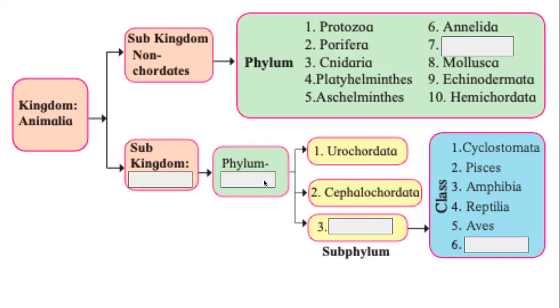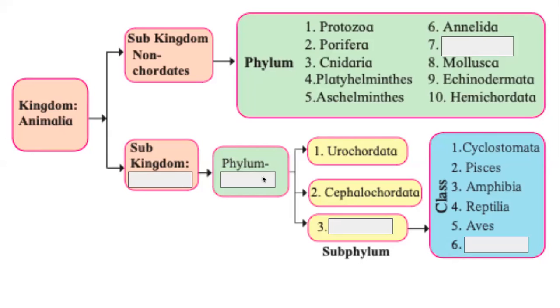Next, what is this phylum that is missing? The only phylum which is under the subkingdom chordates. Now here, the only name that is possible is Chordata. I hope you are not looking into the textbook. If you are looking into the textbook and answering, then it's cheating. You are cheating yourself. Not good. Chordata. And very good, you are participating.